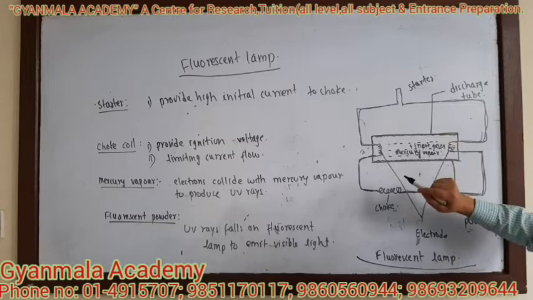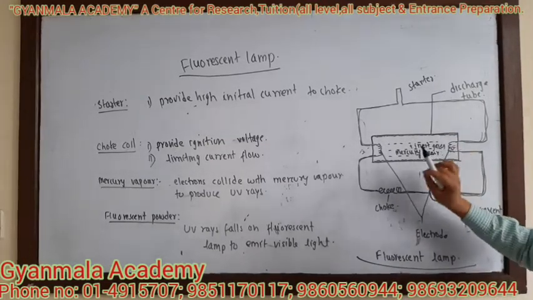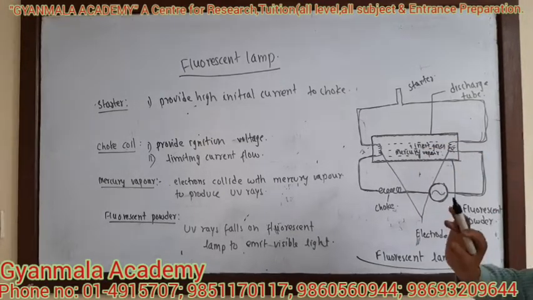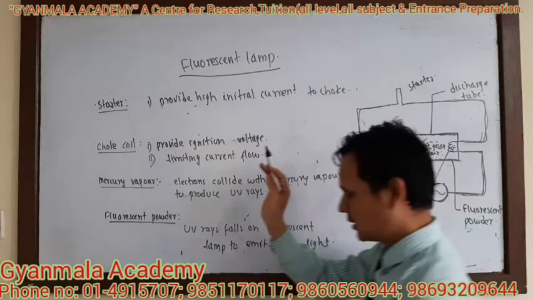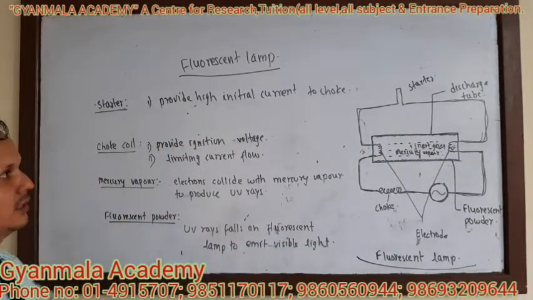The discharge tube is filled with mercury vapor and inert gases. Why it is filled with mercury vapor and inert gases, we will discuss later on. Now, let us look at the function of the starter. Why is a starter used in the fluorescent lamp?